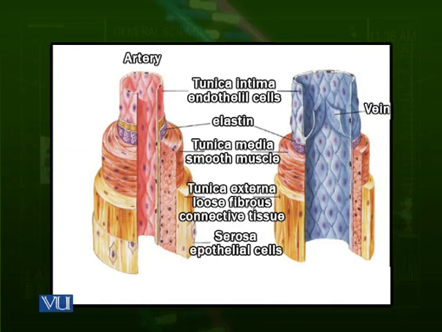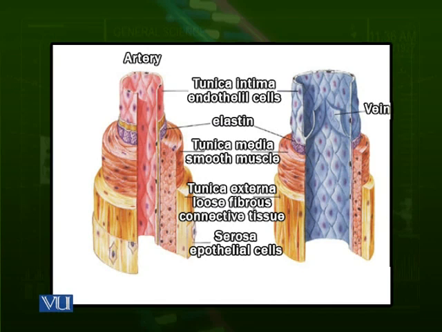Then you can see the second layer. The second layer is the middle layer. The inner one we were talking about was the endothelial or the inner layer. The second layer is the layer of muscles, the middle layer. You can see that in an artery, the muscle layer is thick, and in the vein, that muscle layer is comparatively thinner, because an artery needs to handle more pressure changes. So the elastic layer and muscles are required in more quantities to contract, to relax, to press, and to handle the pressure, and so on.